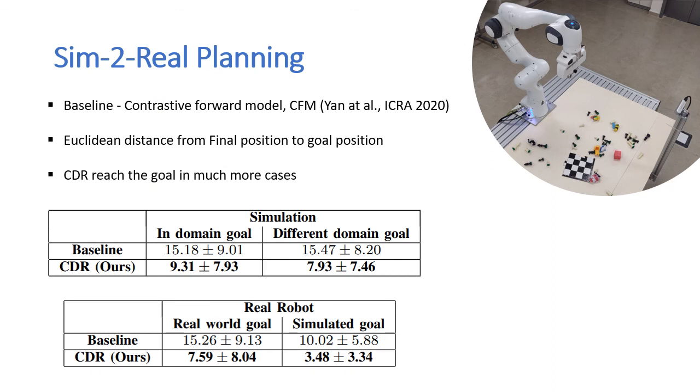We use a contrastive forward model as a baseline and report the Euclidean distance between the final Cartesian position as executed by the robotic arm and the goal Cartesian position, showing that our method does indeed work a lot better than the baseline. The top table presents the results in simulation. The bottom table presents sim-to-real results, where training was done in simulation and we perform with a real robotic arm.